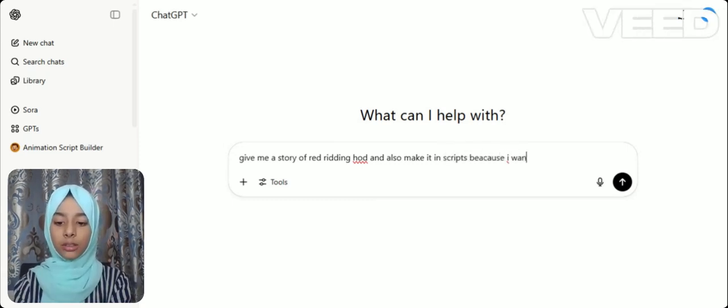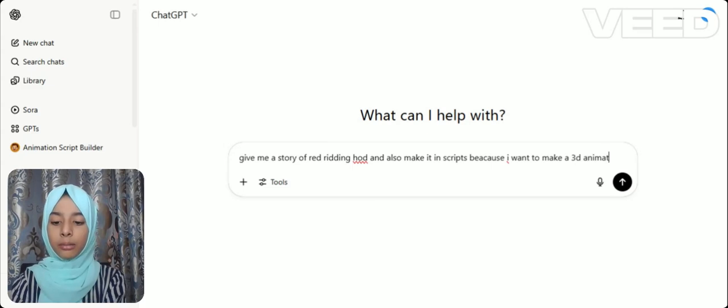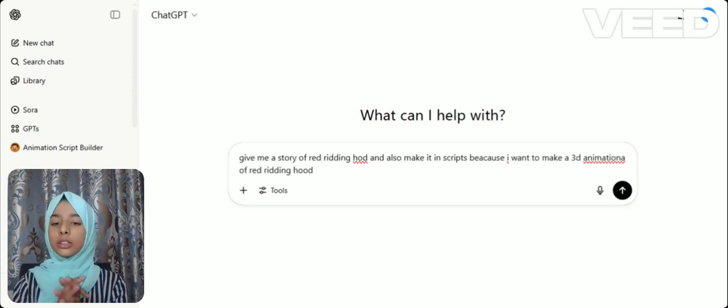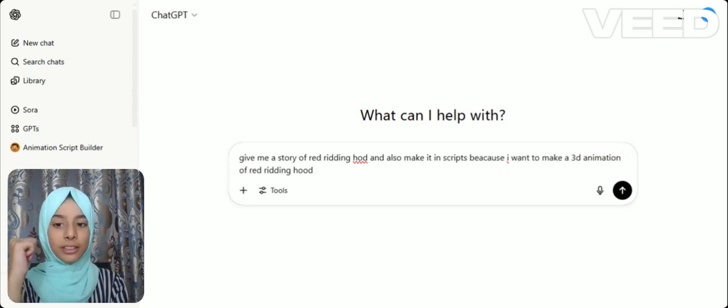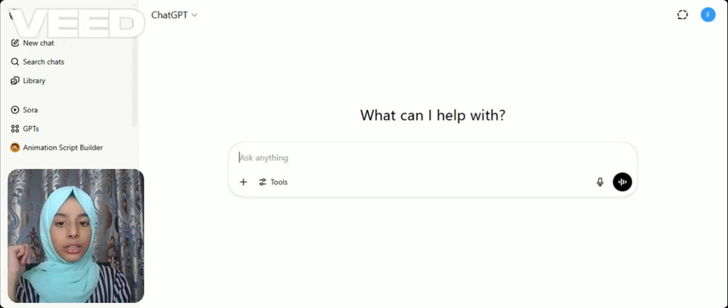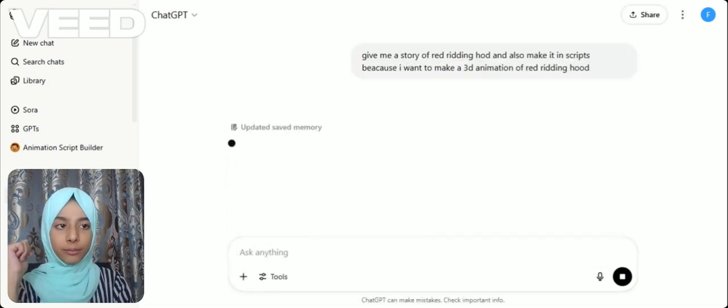because I want to make a 2D or 3D animation. I write 3D animation of Red Riding Hood. You can find this prompt in the description, so you don't have to write it; you can copy the prompt from the description. So this is our first script, and we are going to press enter.